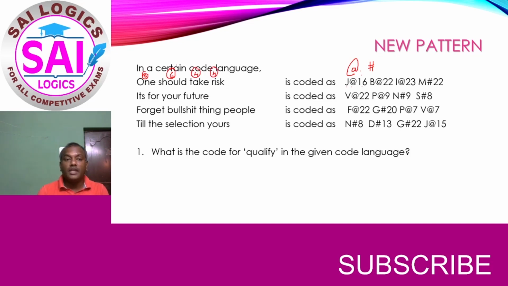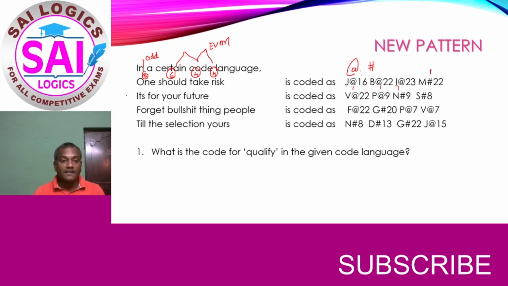So these 3 words have an even number of alphabets and this particular word has an odd number. We may take a chance that the 3 even-numbered words have been coded as @ and the 1 odd-numbered word has been coded with hash. Whether our assumption is right or wrong, we will check and confirm from the second statement.